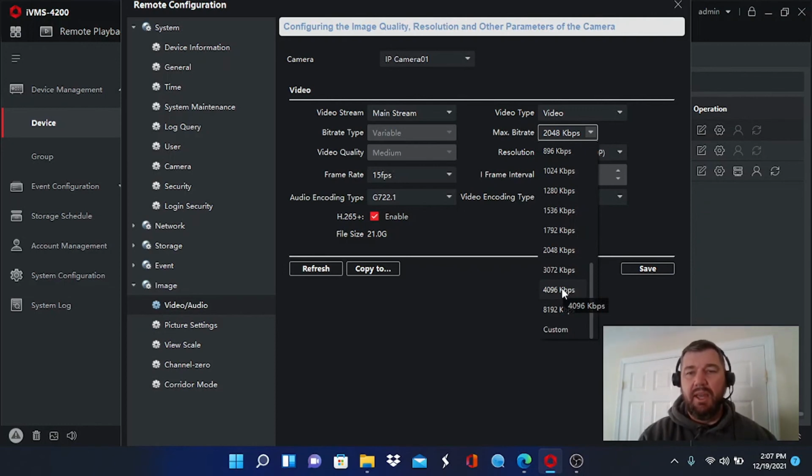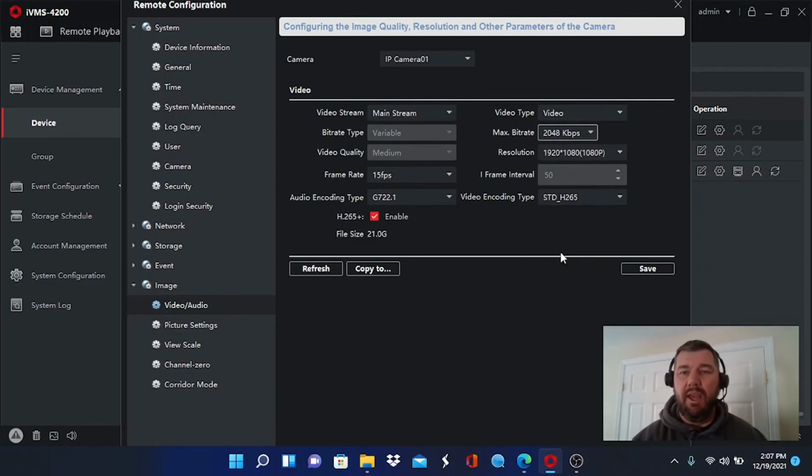This is actually a 2 megapixel camera, so it was already at 2048. Okay, as you can see, 1080p here. This is not a 4K camera, so it doesn't need as much Kbps. Okay, so this is what you want to do. You want to go to each channel, and you want to make sure that your frame rate is 15 frames per second or lower, that your H.265 plus is enabled, and that your bit rate is below 5,000.